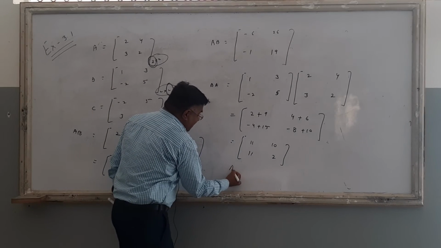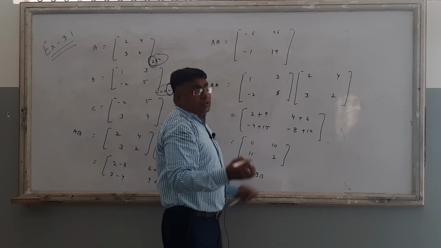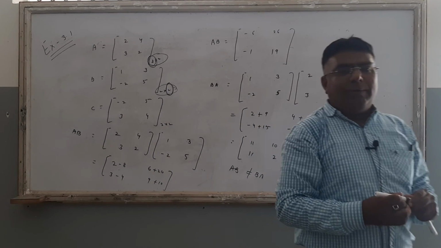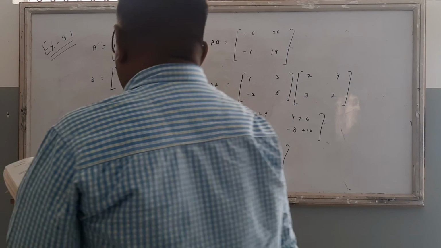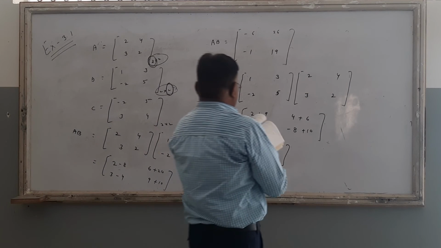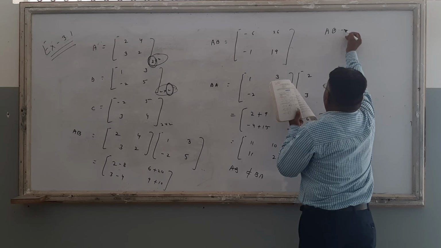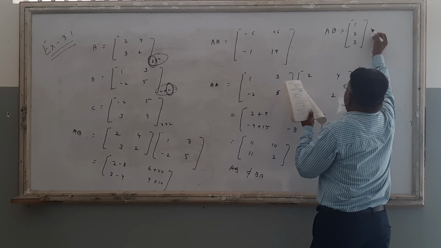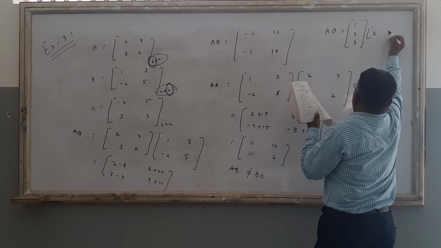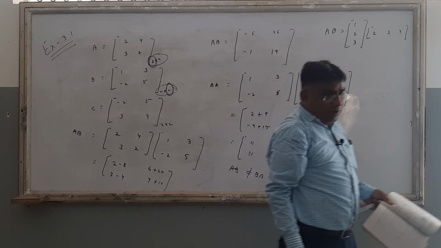Now so check, then AB is not equal to BA. That means commutative law will not be applied. Okay. Now same thing, supposedly question कि given A matrix is A and B matrix is also given. A matrix is 1, 2, 3 and B matrix is 2, 3, 4. And now, first thing, what is the value of AB?